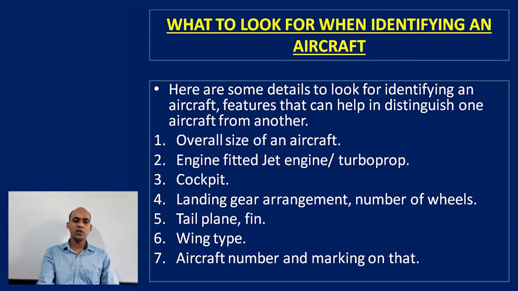First, overall size of the aircraft. Second, engine fitted, jet engine or turboprop. Third, cockpit. Fourth, landing gear arrangement, number of wheels. Fifth, tail plane and fin. Sixth, wing type. Seventh, aircraft number and markings on it.